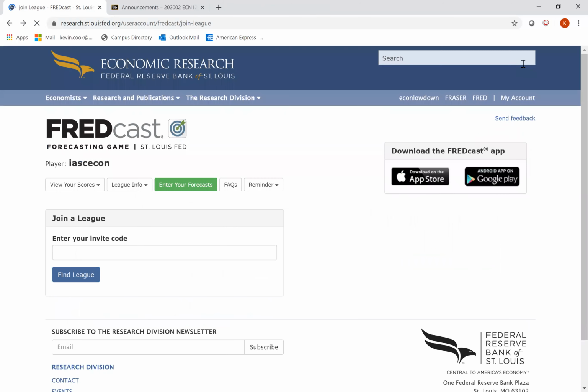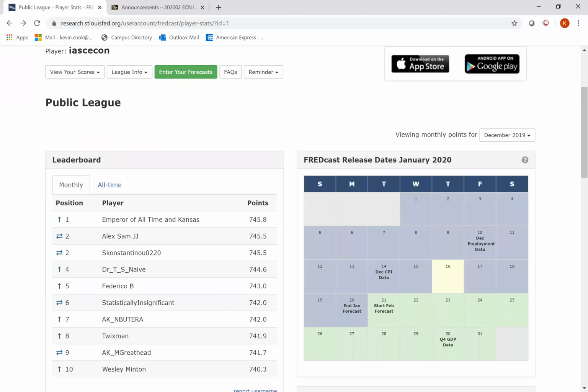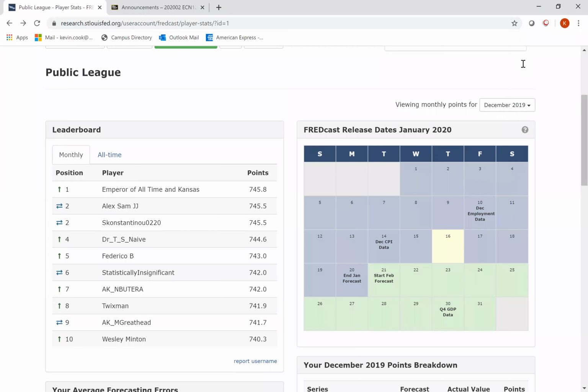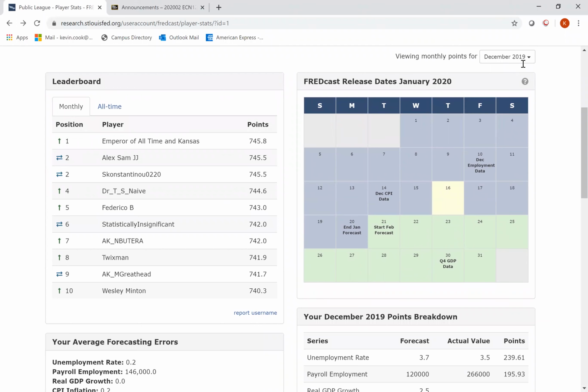So there's that. And with this one, this is the one thing. For assignments, I talked about the late policy and all that. With this, the dates are assigned by the St. Louis Federal Reserve. So their closing date is the day. The day that I say it's due is a hard deadline, because they will actually not let you put numbers in after that point. And you can see with their calendar, this month and January forecast means it's the last day to go. And then in February, you'll see when they release data, and so on. And I'll keep you updated on when things are due.